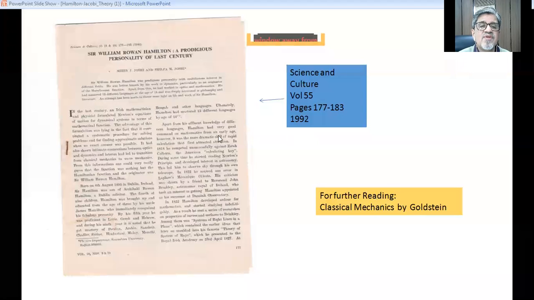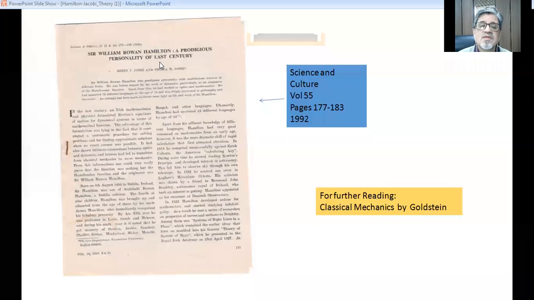There we have briefly mentioned the biography of Sir William Rowan Hamilton, and that he was studying 13 different languages at the age of 14, languages like Persian, Arabic, Sanskrit, Syriac and Bengali, and many others.